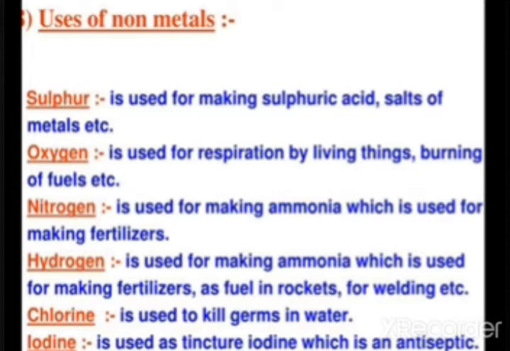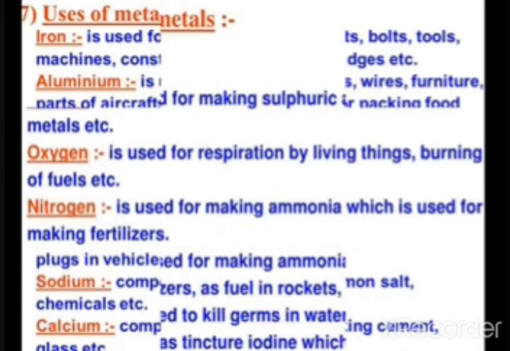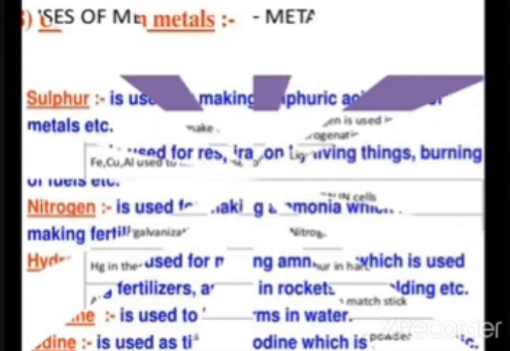Chlorine is used to kill germs in water, means in the process of purification of water, the chlorine has been used. Iodine is used as tincture of iodine, which is an antiseptic solution. So like this, the non-metals have different uses. We get it in our daily life.